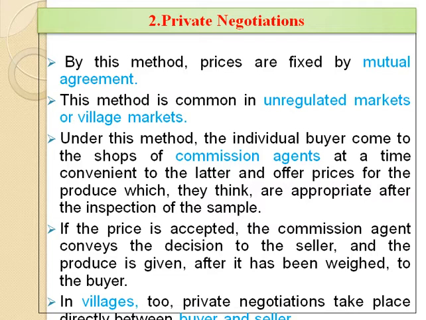If the price is accepted, the commission agent conveys the decision to the seller and the produce is given to the buyer after it has been weighed. In villages, private negotiation takes place directly between buyers and sellers.